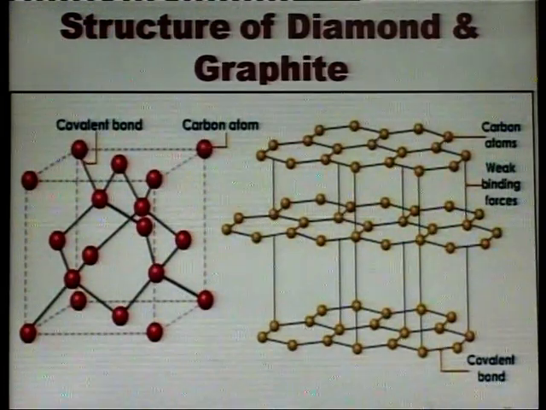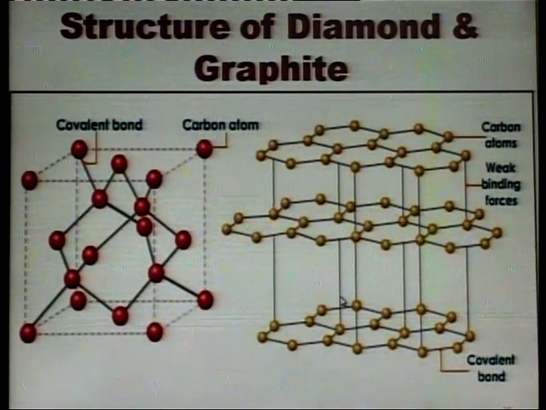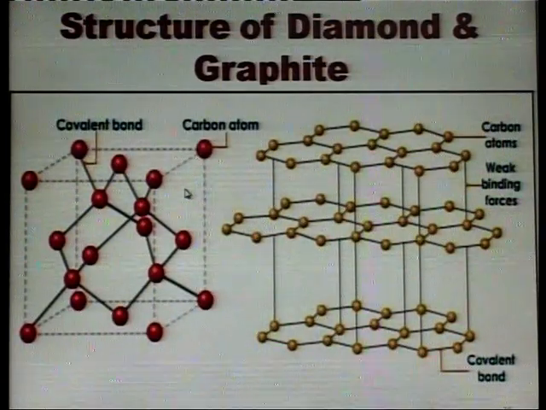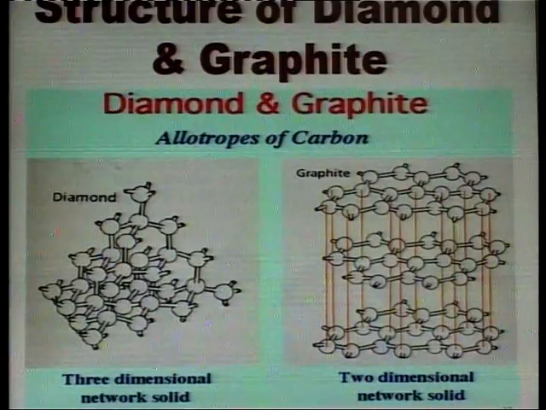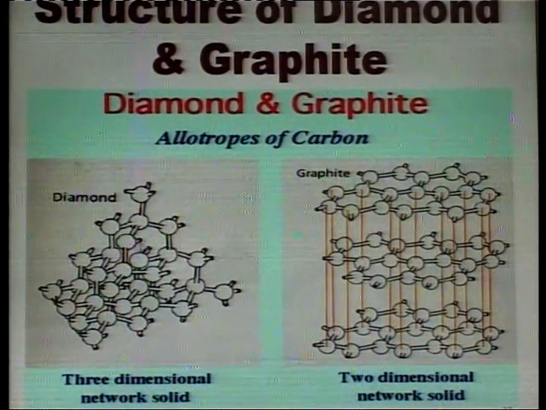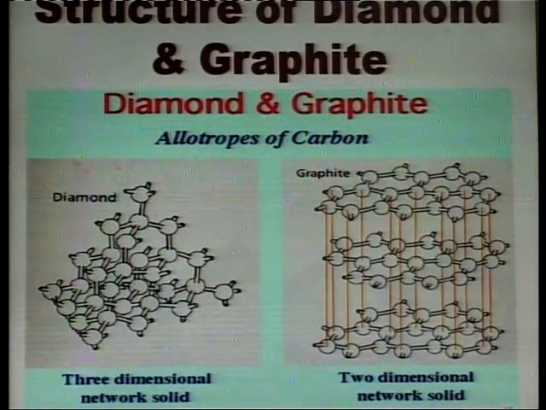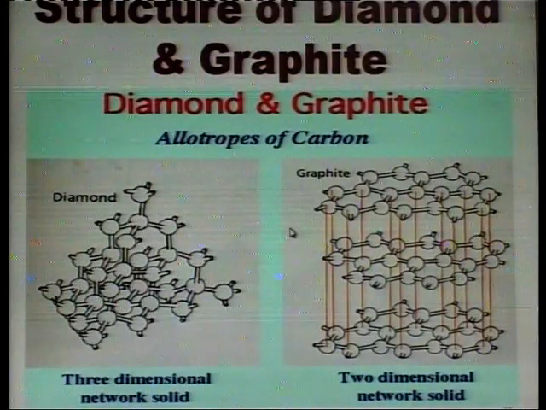Structure of diamond and graphite. Another picture of diamond and graphite. Diamond is a 3-dimensional network. Graphite is a 2-dimensional network.